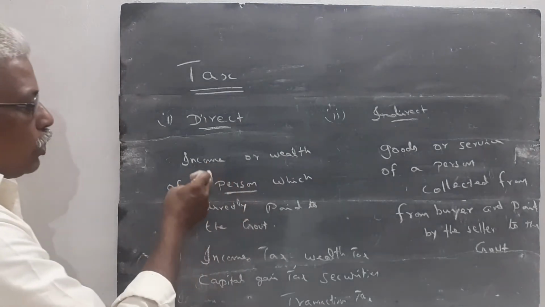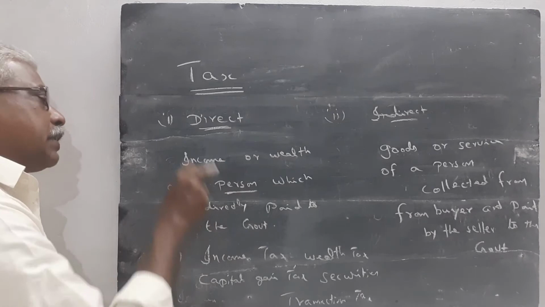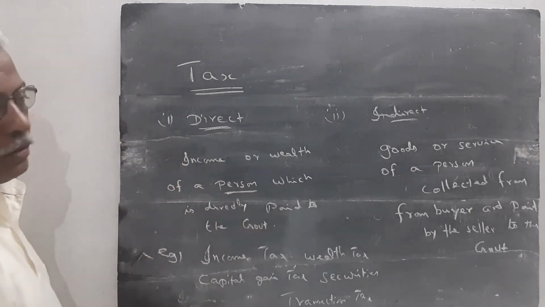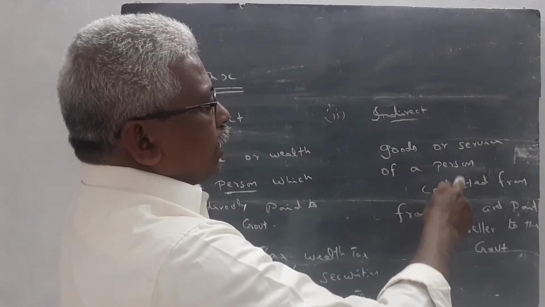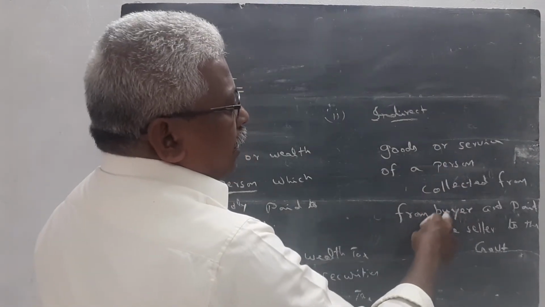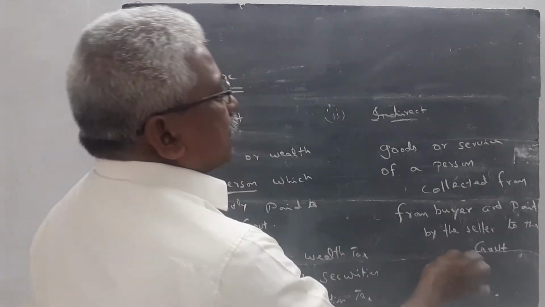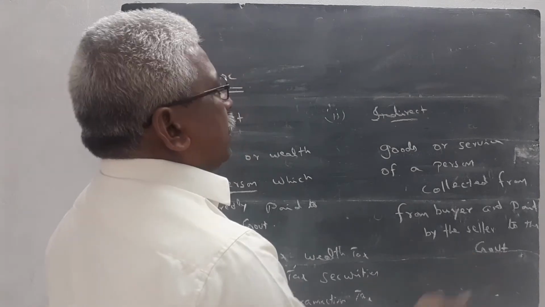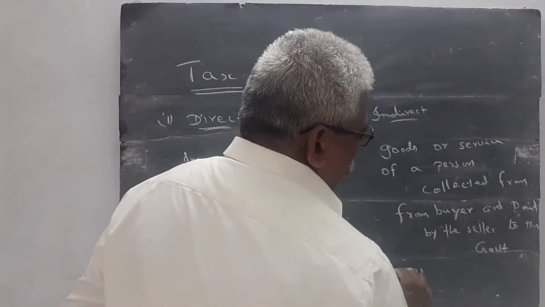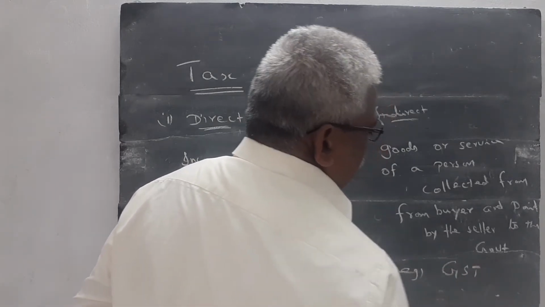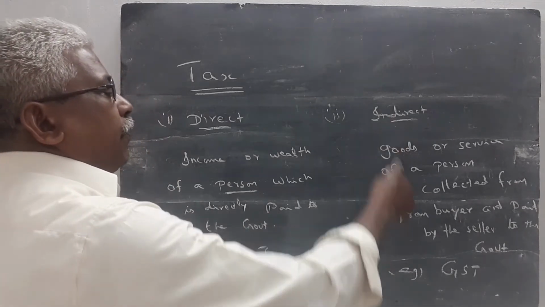Here, the person who earned income or wealth can directly pay the amount to the government. But here, the goods and services are utilized by the buyer. But the buyer does not directly pay the tax. Through the seller, this tax is given to the government. It is called as an indirect tax. Example, GST. Goods and service tax is an example of the indirect tax.